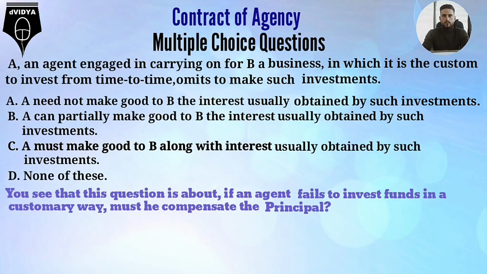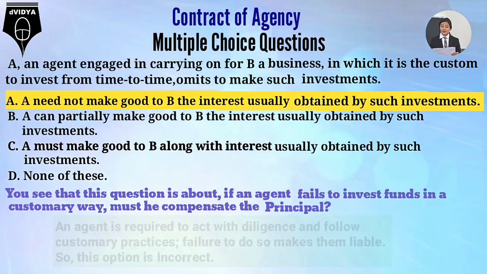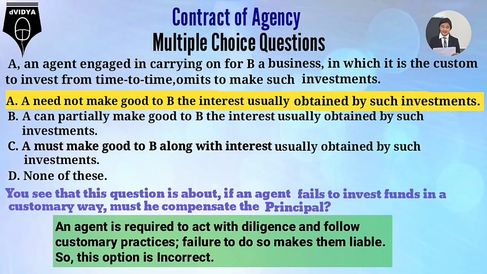You see that this question is about if an agent fails to invest funds in a customary way, must he compensate the principal? A need not make good to B the interest usually obtained by such investments. An agent is required to act with diligence and follow customary practices. Failure to do so makes them liable. So this option is incorrect.